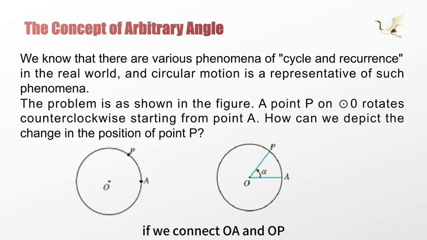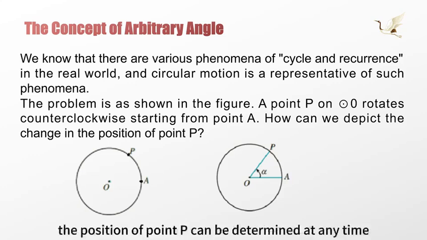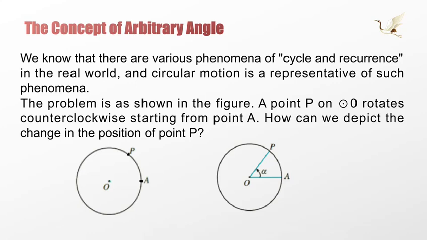If we connect OA and OP, we will find that the motion of point P will drive the rotation of OP, thereby forming an angle with ray OA. Once the angle alpha is determined, the position of point P can be determined at any time, so we can use angles to characterize the position of point P.